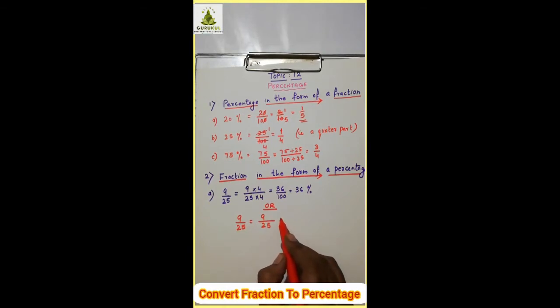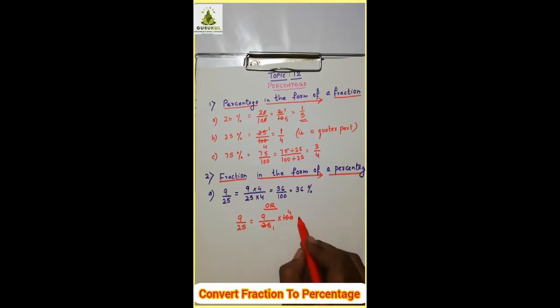Is it clear? Out of 100 how much? Means out of 100 how much? This way also you can do the same question. Now 25 1 times 25, 25 4 times 100. So what do you get here? 9 into 4. So I get here 36%.